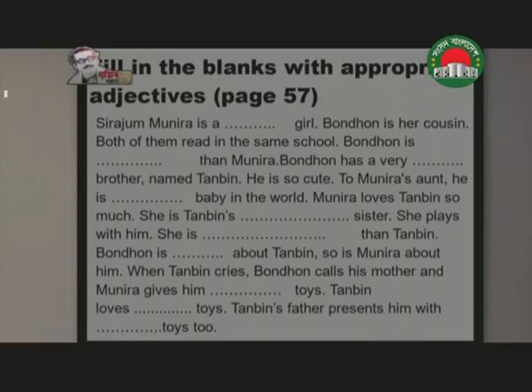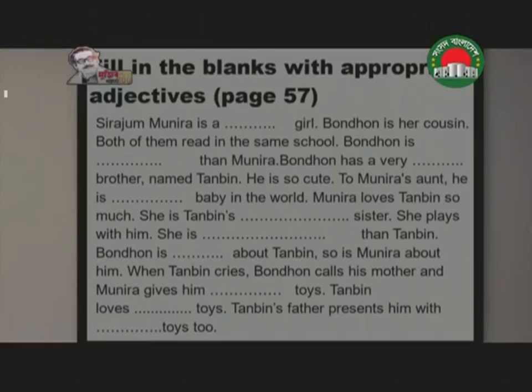Munira is a dash girl. Bandhun is her cousin. Both of them read in the same school. Bandhun is dash than Munira. Bandhun has a very dash brother named Tanbin. He is so cute. To Munira's aunt, he is a dash baby in the world. Munira loves Tanbin so much. She is Tanbin's dash sister. She plays with him. She is dash than Tanbin.